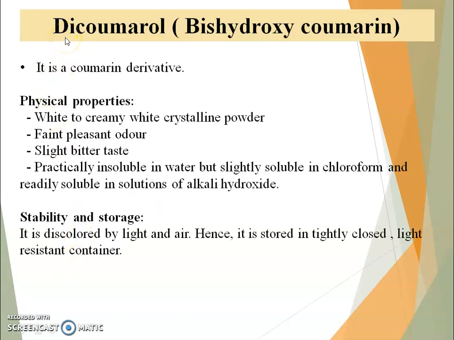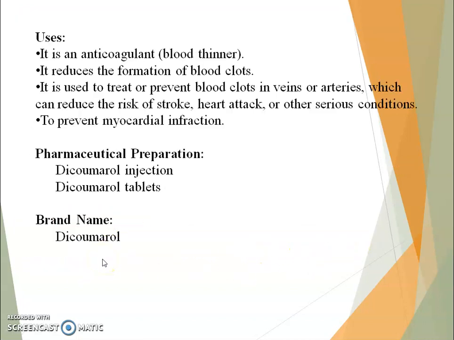Next drug from anticoagulants is dicoumarol, that is bis-hydroxycoumarin. It is a coumarin derivative. Physical property: it is a white to creamy white crystalline powder. It has a faint, pleasant odor and slightly bitter taste. It is practically insoluble in water but slightly soluble in chloroform and readily soluble in solutions of alkali hydroxide. Storage and stability: it is discolored by light and air, hence it is stored in a tightly closed light-resistant container.